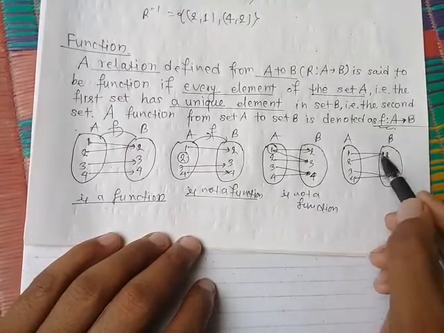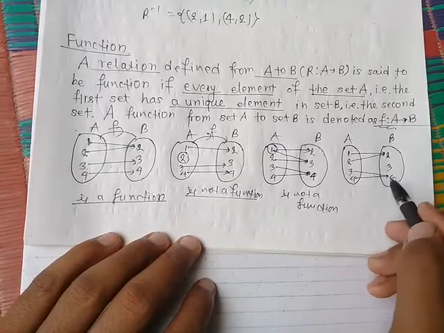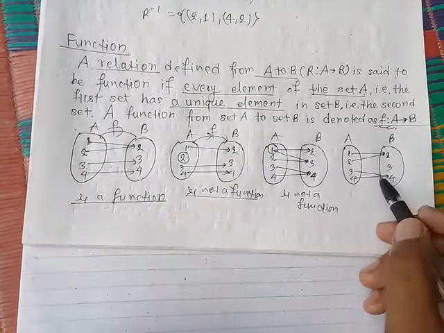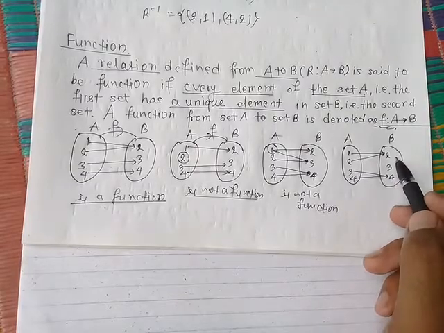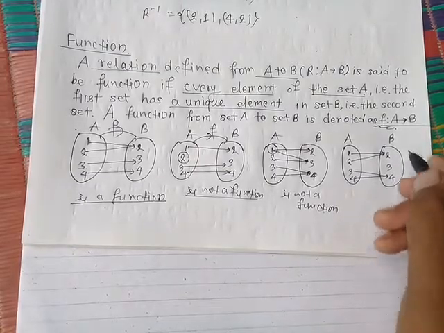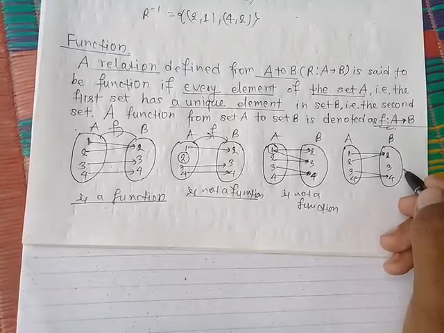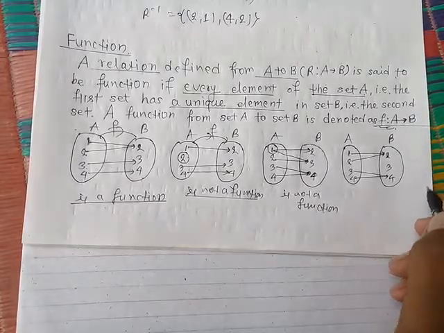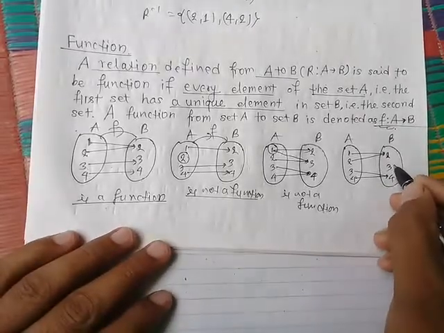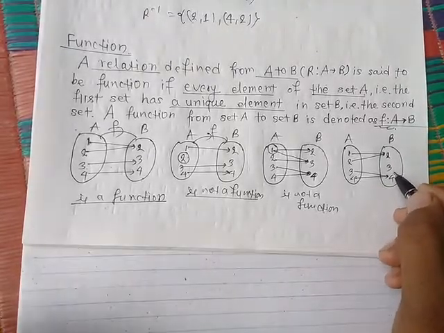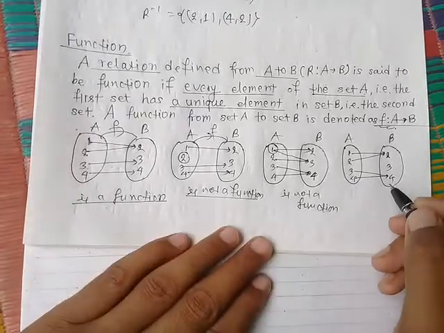Again, 1 is mapped with 2, 2 is mapped with 2, 3 is mapped with 4, and 4 is here. Every element of set A is mapped with a unique element in set B, and 3 in B is missed. Okay, 3 is not mapped with anyone, but it does not mean this is not a function.